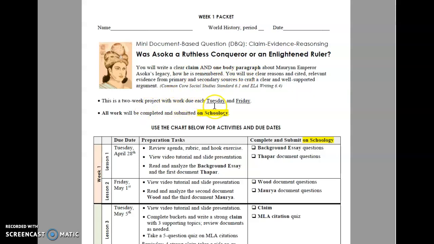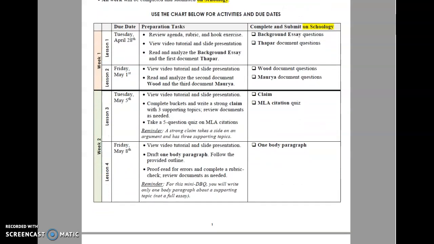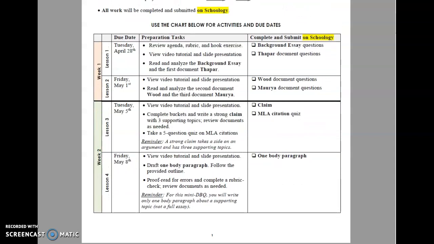And we have due dates on Tuesday and Friday in order to help you structure your work. And all work will be completed and submitted on Schoology. So let's take a look at the chart. The chart is organized into week 1 and week 2. Within each week, you have 2 different lessons. Up at the top, you have the due dates, the preparation tasks, and what will be completed and submitted on Schoology.